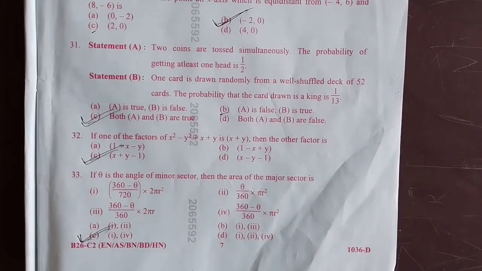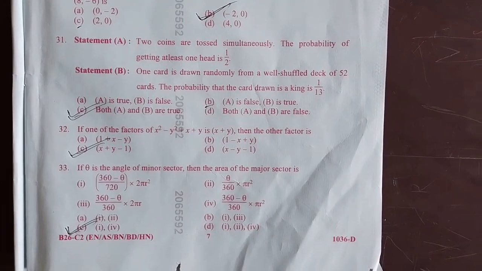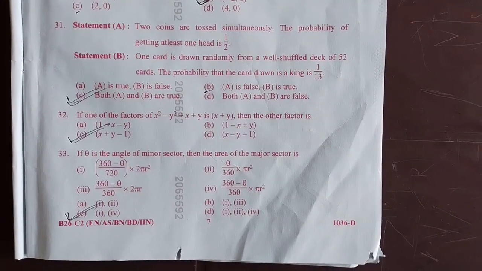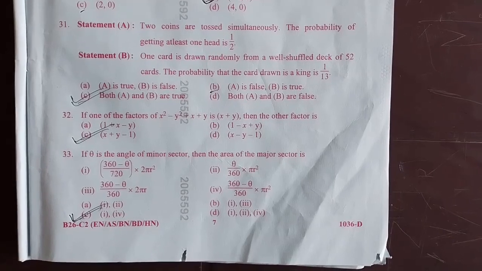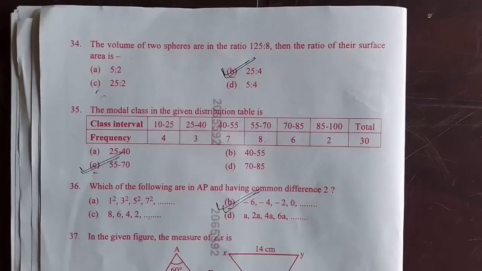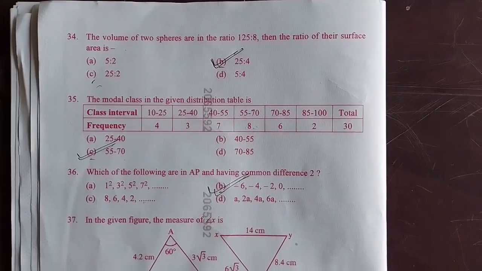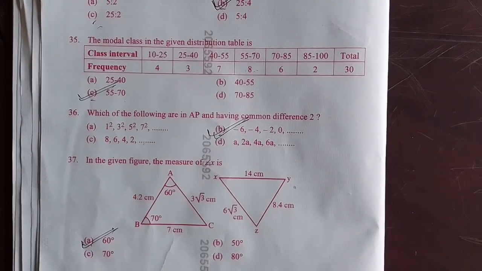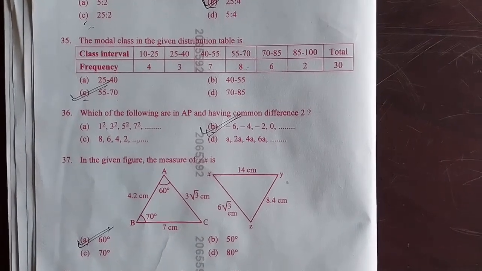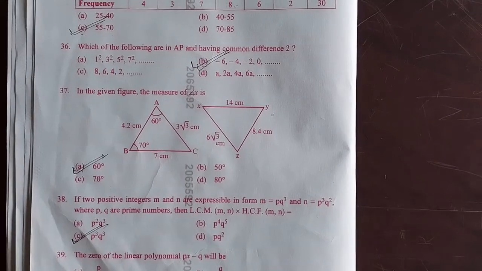Question 31, the right option is C. Both A and B are true. Question 32, the right option is C. Question 33, the right option is C. Roman 1 and Roman 4. Come to the next question, that is question 34, the right option is B. 25:4. Next question 35, the right option is C. 55:70. Question 36, the right option is B.